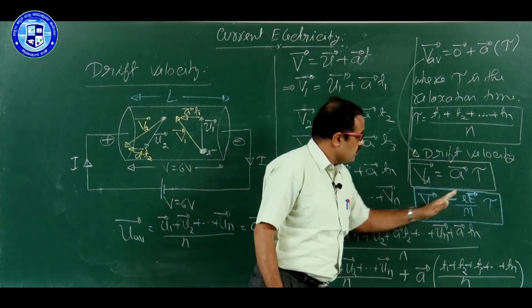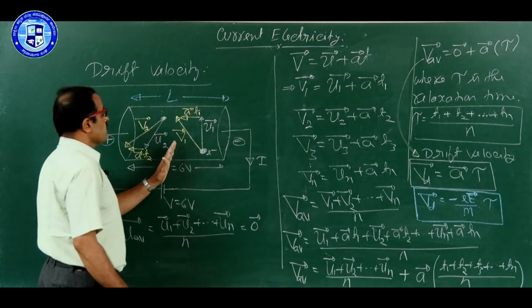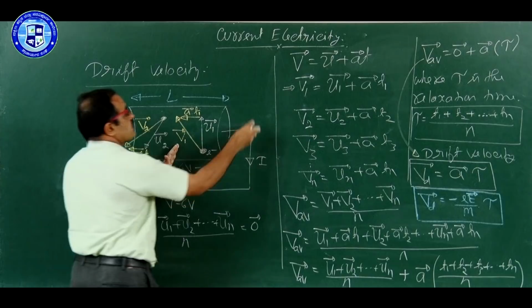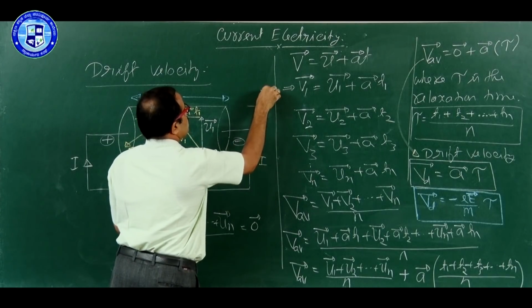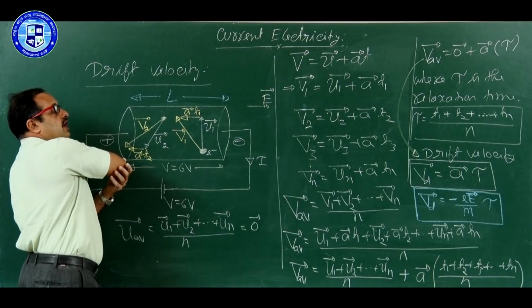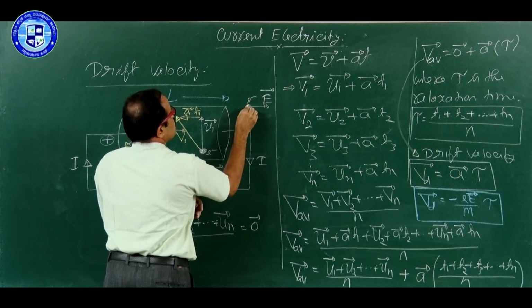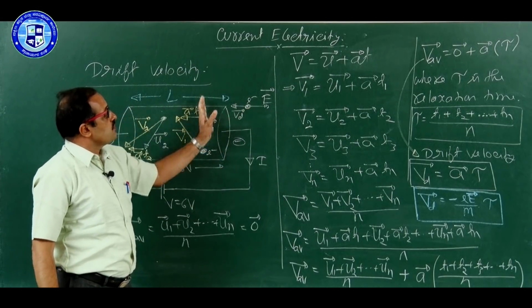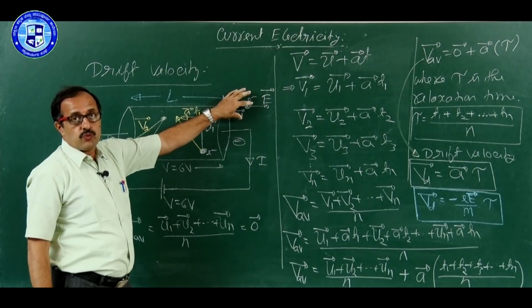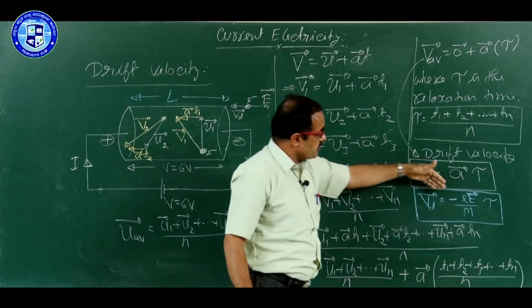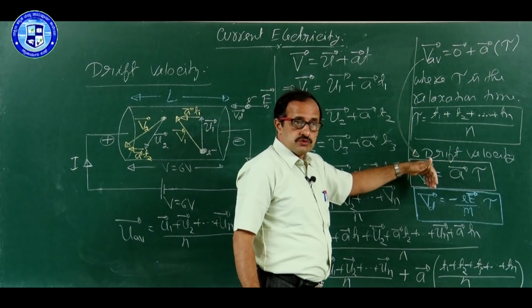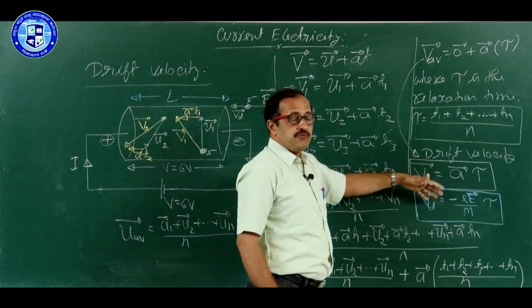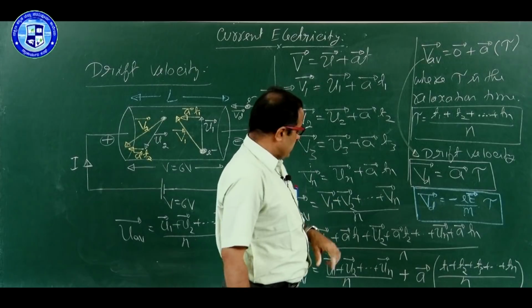Look here, minus sign. It is very clear from this drawing also. Electric field is from positive to negative in this direction, electric field. Electrons are going in the opposite direction. Therefore, electric field and drift velocity are always opposite with respect to what? Electrons. That is the significance of this minus sign. Now, for the further discussion, we take only magnitude. If you take the magnitude, we can ignore that minus sign.